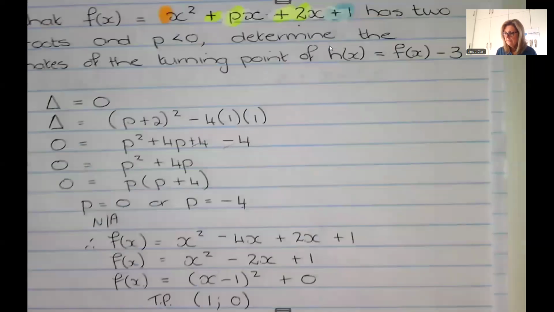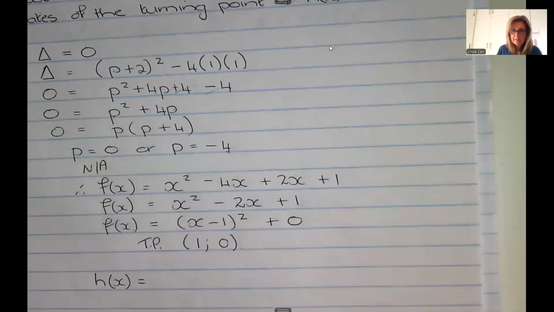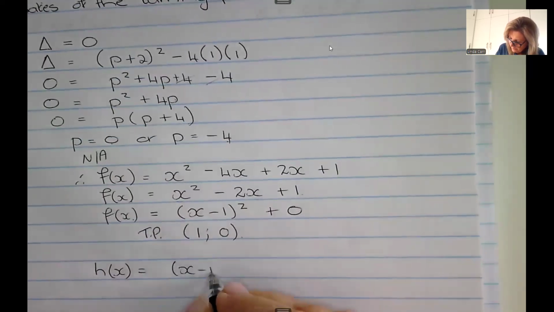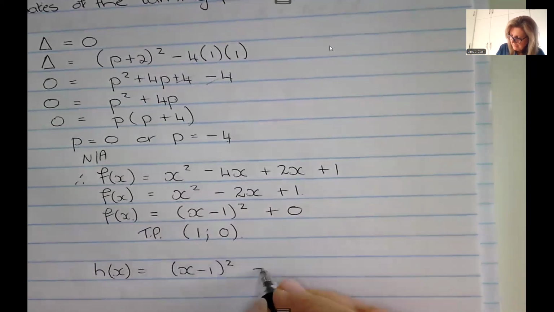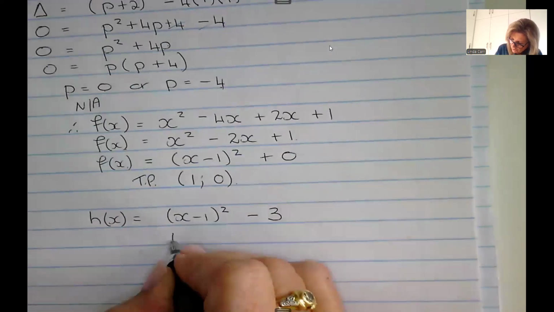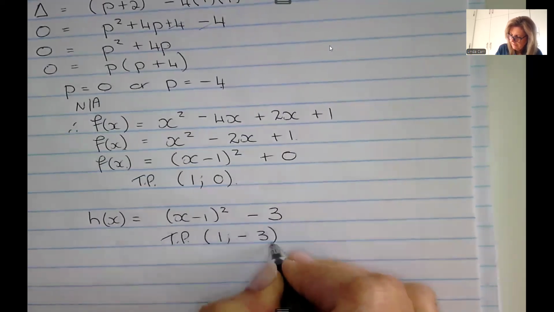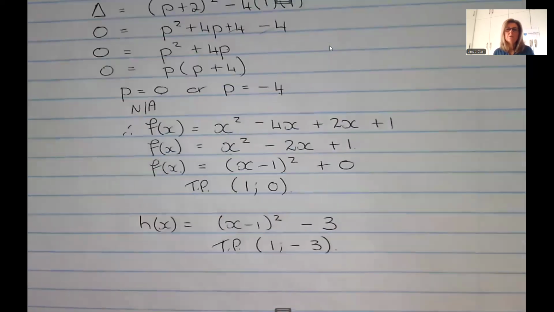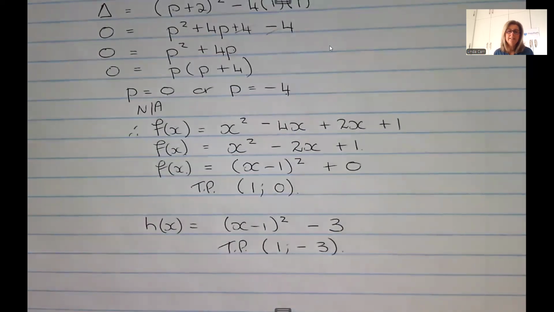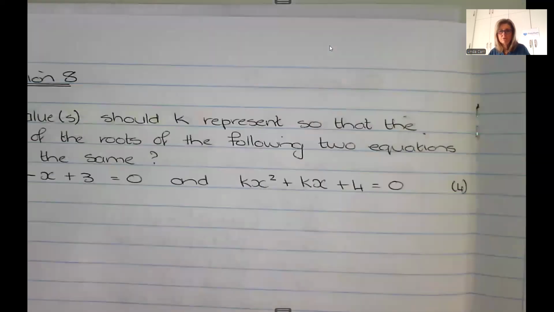So now to get the turning point of h of x, h of x is f of x minus 3. And so the turning point for h of x has to be 1 and -3. Okay, so if we start with what's familiar, eventually the question just makes sense as we progress. Right, we have just 2 to go.